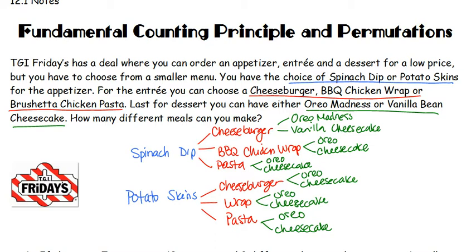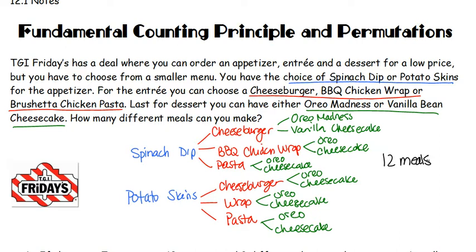We count this up. We've got spinach dip with a cheeseburger with the Oreo Madness, that's 1. The spinach dip with a cheeseburger with the vanilla bean cheesecake, that's 2. 3, 4, 5, 6, 7, 8, 9, 10, 11, 12. We have 12 different meal options. Now that was a lot of work. Let's say we had a bigger menu to choose from.